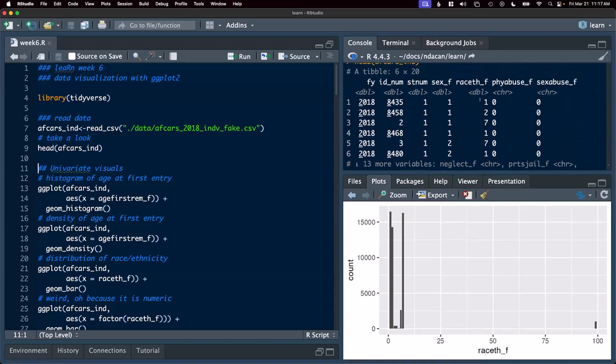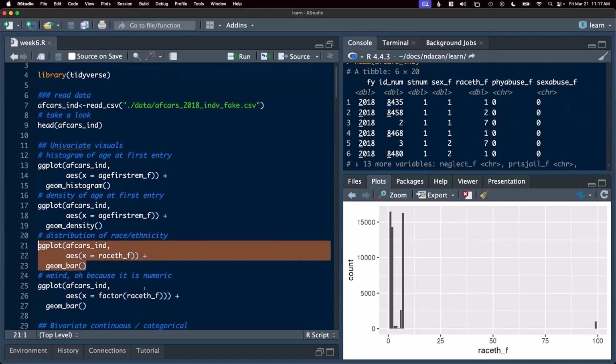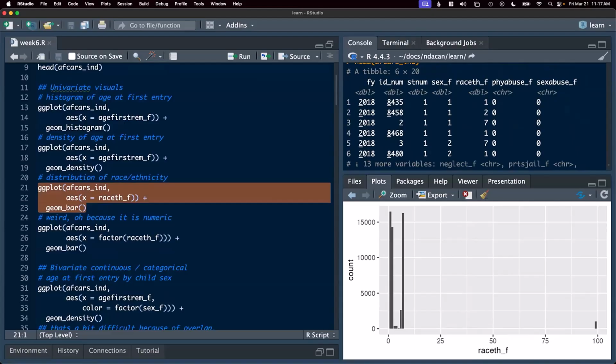Race ethnicity, we can see, is represented here as a numeric. And so when I asked R to give me a geom bar for race ethnicity here, it did that, but it treated it as a numeric variable. What we might be more interested in is race and ethnicity as a categorical variable rather than as a truly numeric variable. In order to force R to handle this as a categorical variable, I'm just going to put a factor wrapper around race ethnicity.